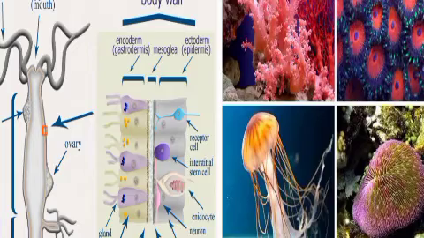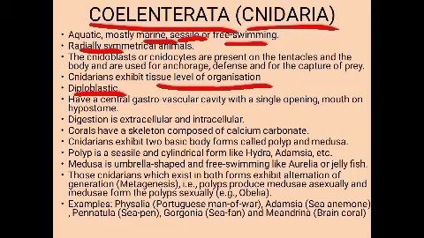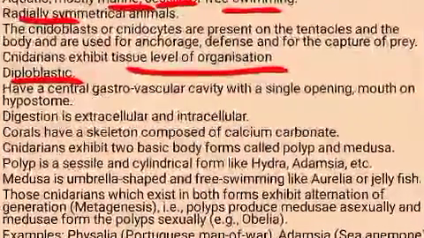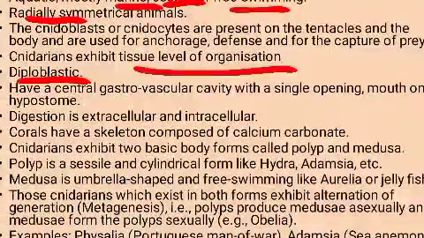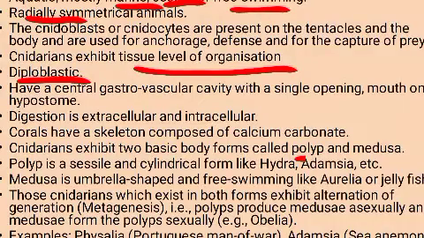And these cnidarians exhibit two basic body forms, that is polyp and medusa. The polyp is sessile. Sessile means attached form, like hydra. It is cylindrical in nature and it is sessile like a hydra.